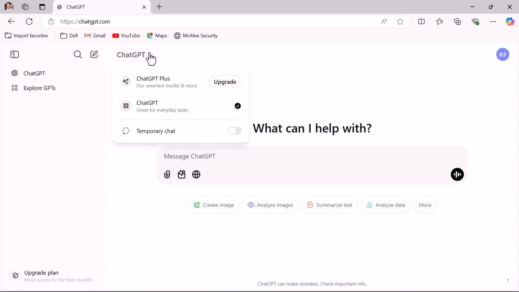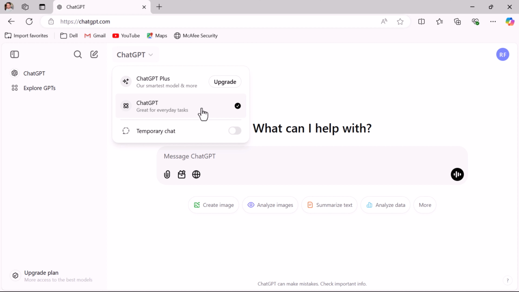Next, go ahead and expand this, and here you can see ChatGPT Plus. If you want to upgrade or get the pro version of ChatGPT, you can just click on this upgrade button and follow the steps accordingly. Right now the free version is ChatGPT, which is basically the ChatGPT 4o mini version. The free version is great for beginners and casual users.